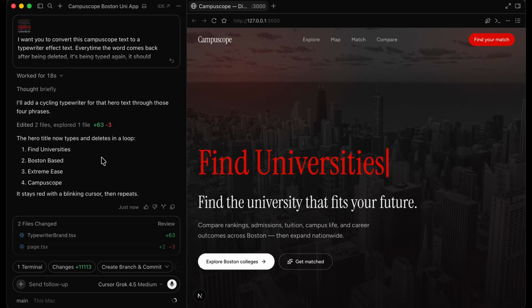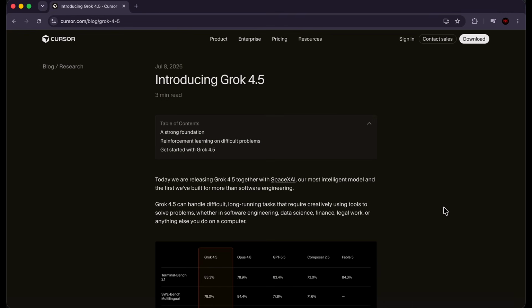And now let's move on to studying some more things. Now let's study SpaceXAI's Grok 4.5 model and look at Cursor's research on the model. So the reason we're doing this is so that we gain an understanding of Grok 4.5's strengths and weaknesses. So whatever it's good at, we're going to try and give Grok instructions and tasks based on that. And we're going to try and stay away from its weaknesses. So understanding this model is going to help us with that. So let's see what it says here.